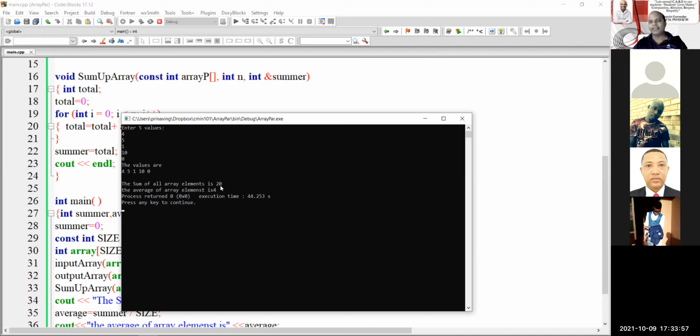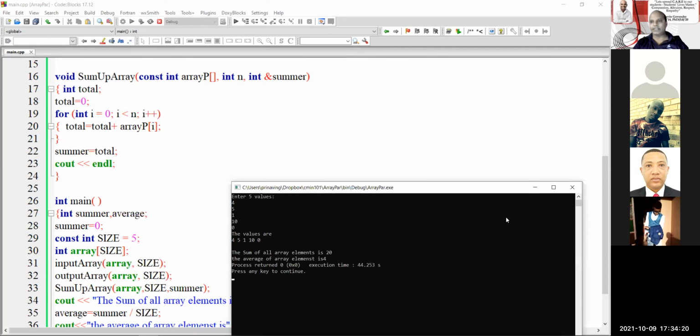It's 20. Sam, does this answer your question why we need the reference parameter? Yes, it does now. Good. Sir, can I just ask, how would you then define the reference parameter in words? Like, in a couple of simple sentences. In simple English, right?